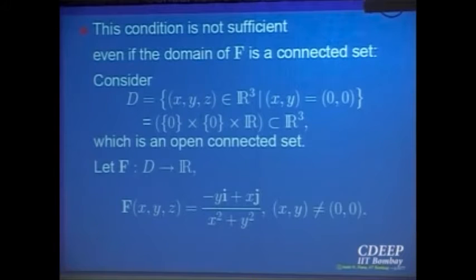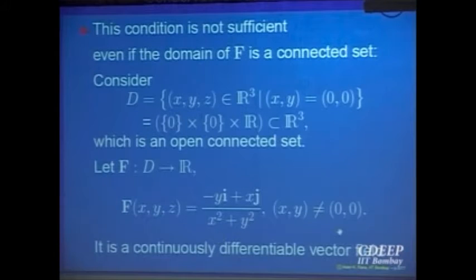Open means given any point you should be able to draw a small ball around it. That is possible because if the point is not on the z-axis, even if a very small distance away, you can have a small ball which is inside the domain again. And it is also a connected set, right? Given any 2 points, you can always connect those 2 points by a curve. So this is an open connected set, and this obviously is a continuously differentiable vector field.